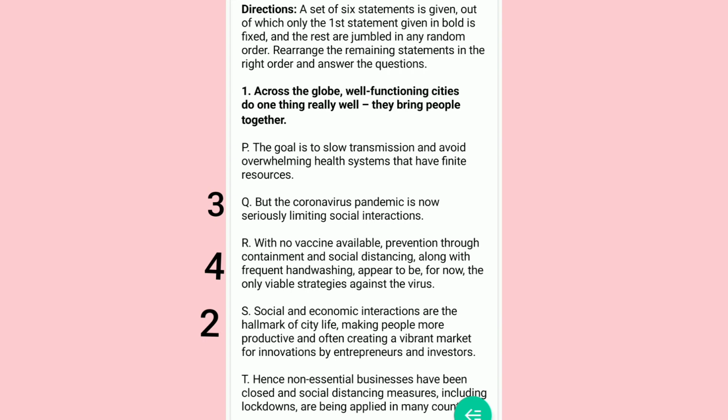So, the next sentence will now be P, which says the goal is to slow transmission and avoid overwhelming health systems that have finite resources. And then we have the concluding sentence which says, hence, non essential businesses have been closed and social distancing measures, including lockdowns, are being applied in many countries.